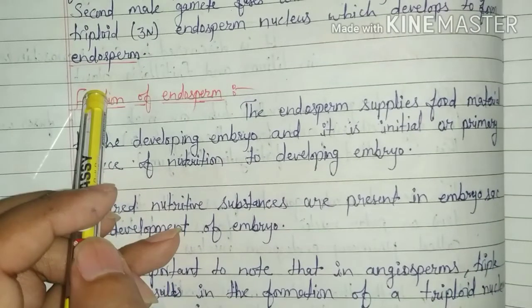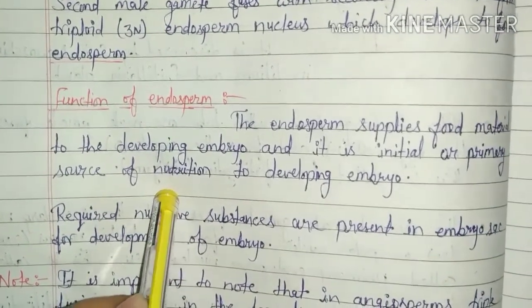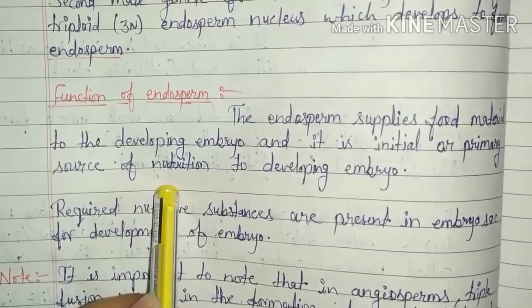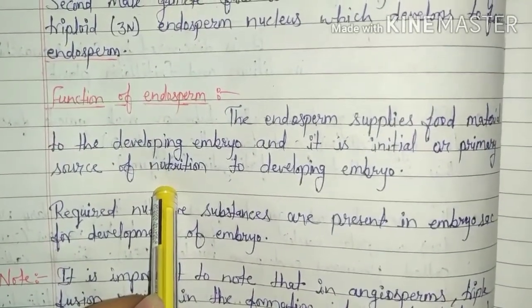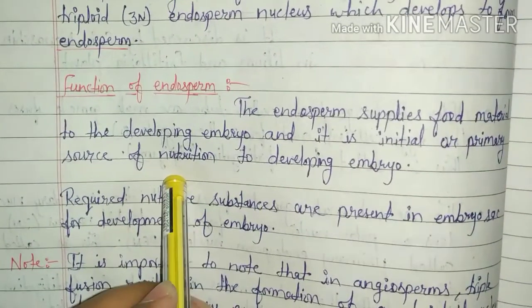Now, function of endosperm. The endosperm supplies food material to the developing embryo, and it is the initial or primary source of nutrition to the developing embryo, because cells of endosperm contain carbohydrates, fats and protein as per plant species.